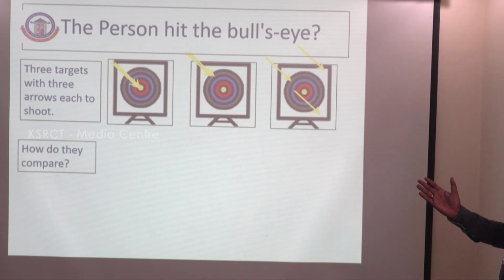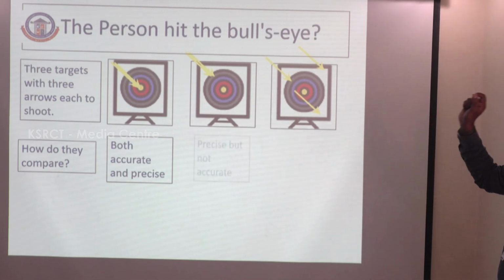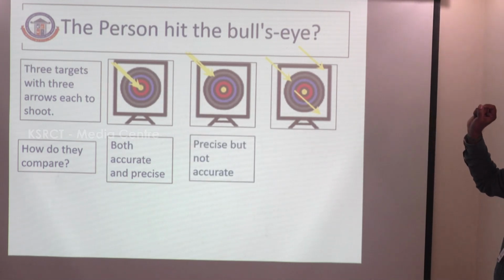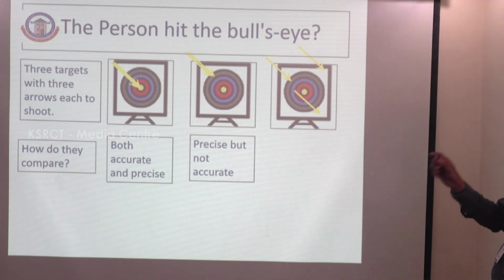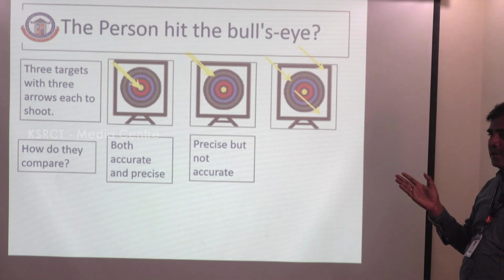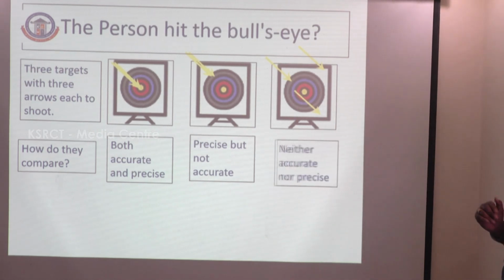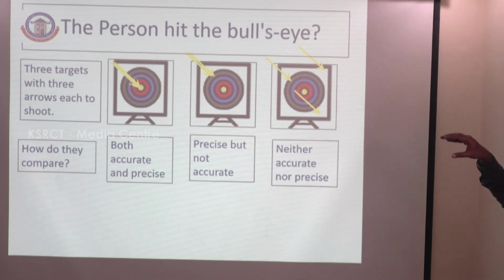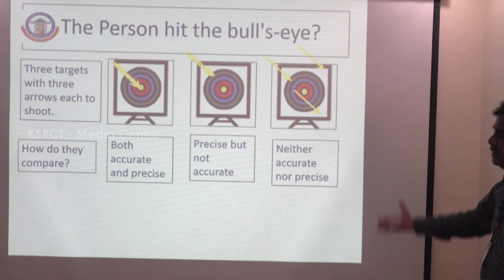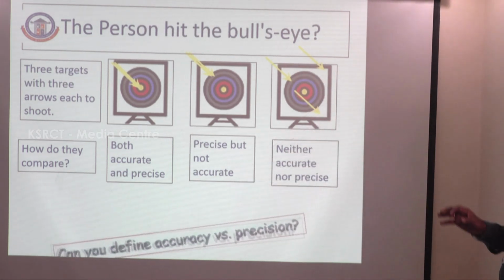How do they compare? The first one is both accurate and precise, because all three arrows hit the same point, the same value. The second one is precise but not accurate. The third one is neither accurate nor precise, because the readings are not equal to each other and not close to the original value. So it is not accurate and not precise.